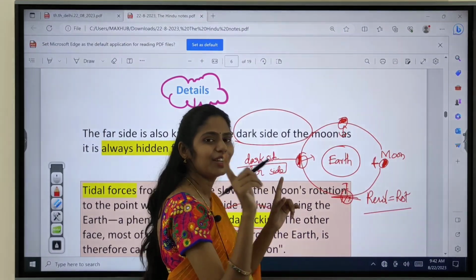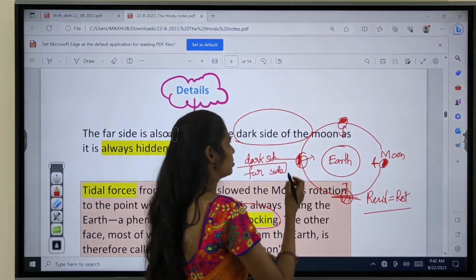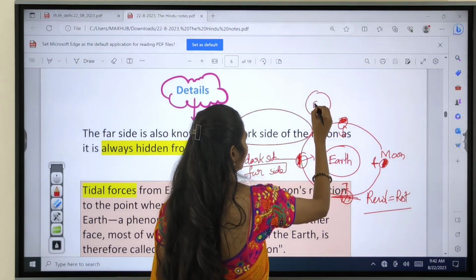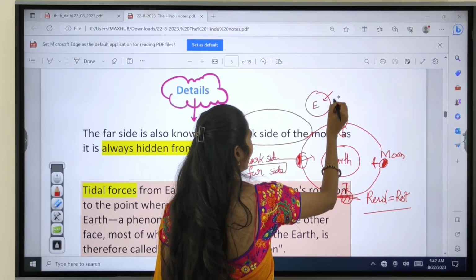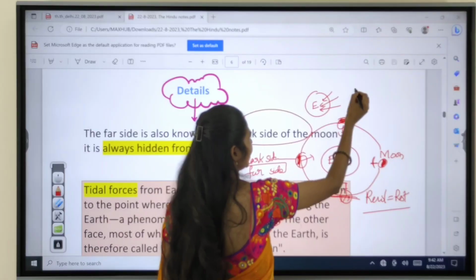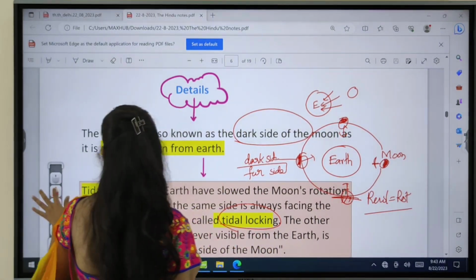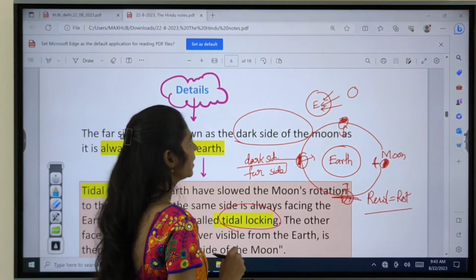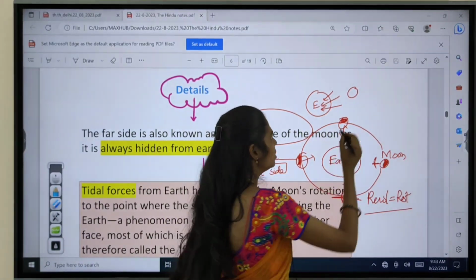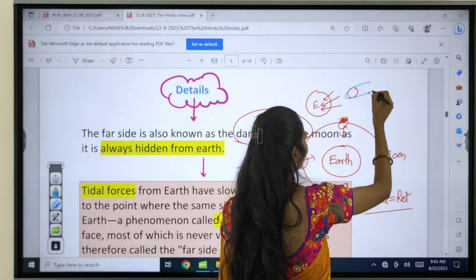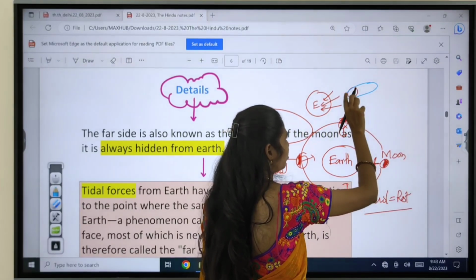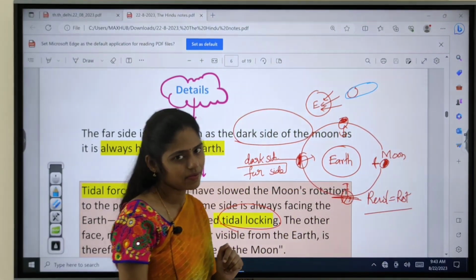Okay, so if you want, you can make a note or take a screenshot. So this is our earth. Our earth has gravitational pull. For example, if here we have the moon, right? So because of this gravitational pull of earth, we can see the tidal force will be formed like this, and the shape of the moon will become like this.